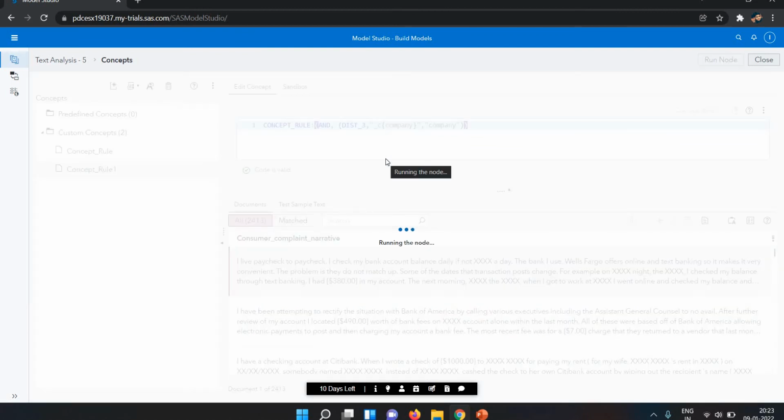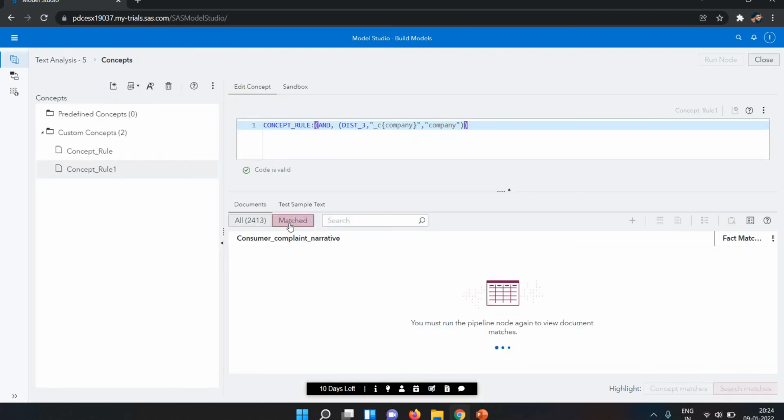It will take some time to run, and it will check whenever the company is mentioned in the third position or the second position, and then show the result. Now my code has run successfully.